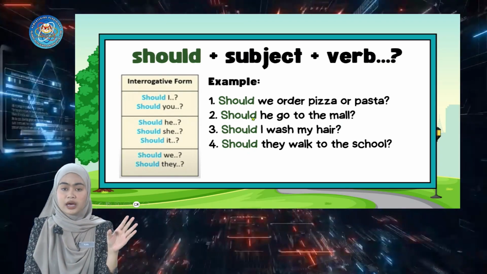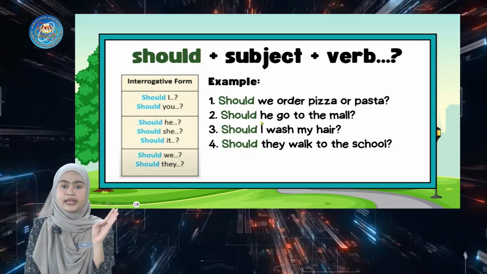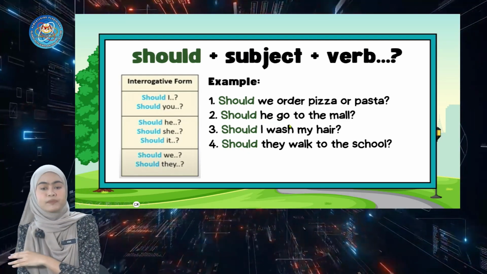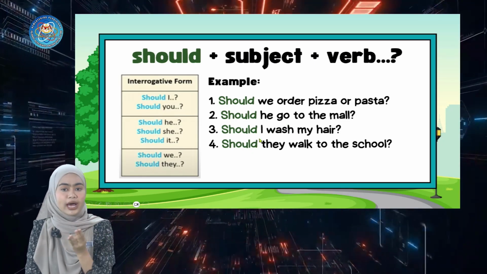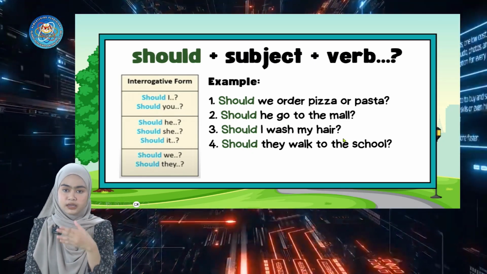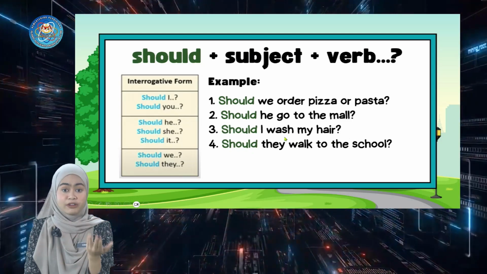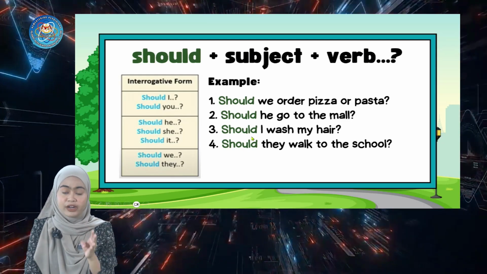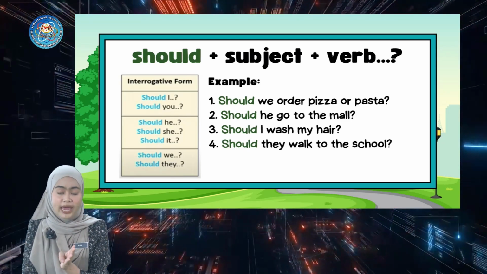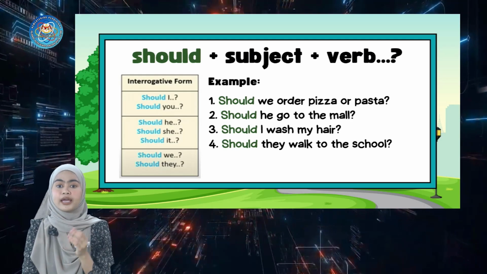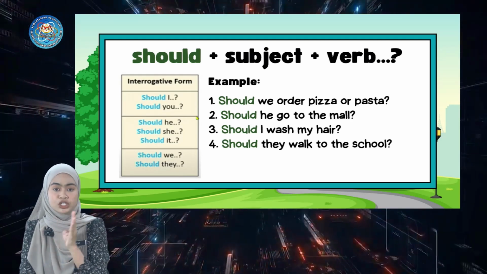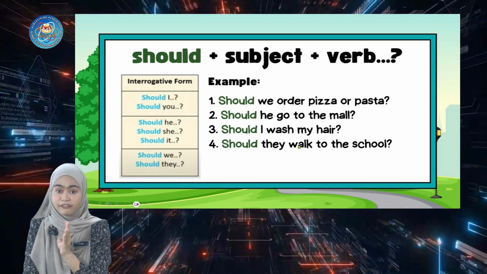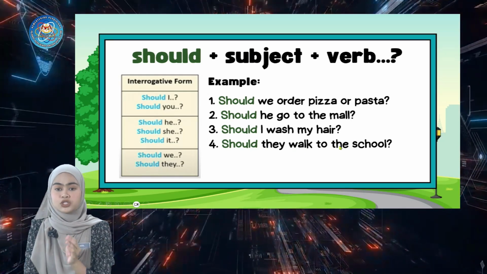The second example, should he go to the mall? The first word in the sentence must be should, and then we add the subject, which is he. Go is the verb, to the mall. The third example, should I wash my hair? Same as the previous one. Should must be in front of the sentence, I is the subject, and then followed by the verb. And should they walk to the school? Should must be in front of the sentence, followed by the subject, and then the original form of the verb, walk to the school.